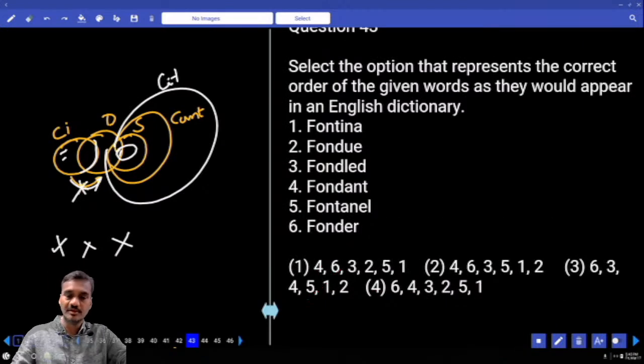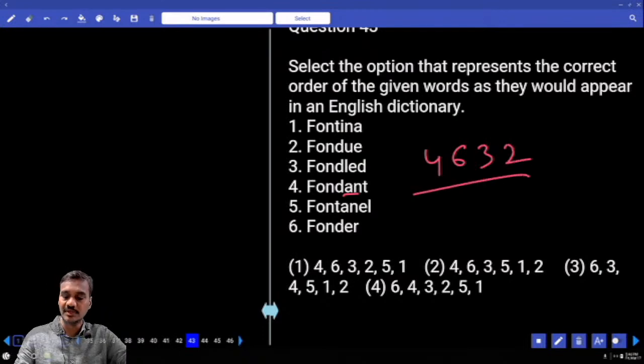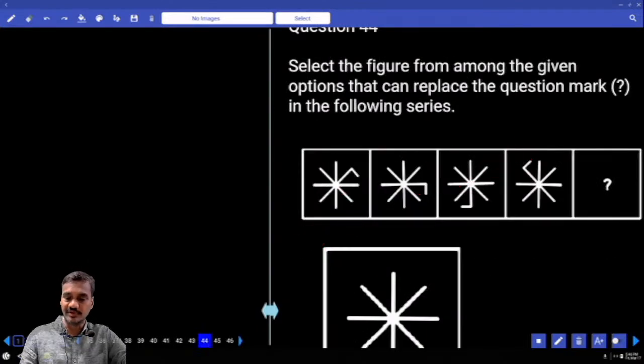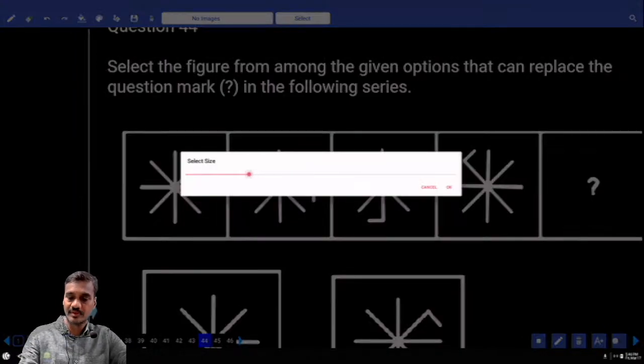Then 43. Now in this 43, we need to arrange all these in English dictionary order. Tell me which comes first here? FOND and FONDA. That means 4 comes at the first place, then next one 6. Next to 6 is 3. 4, 6, 3, and next 2. 4, 6, 3, 2, between these two only choice 1. 43. Then 44. Then we need to find out the next figure.